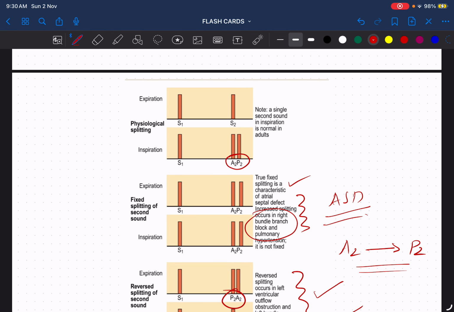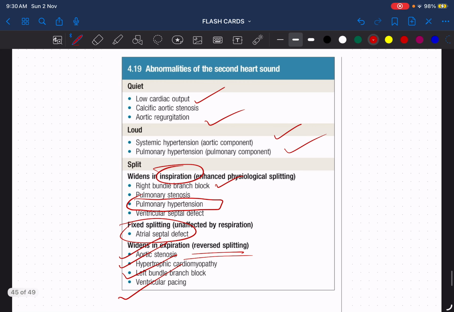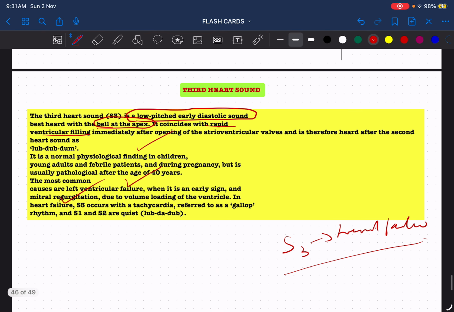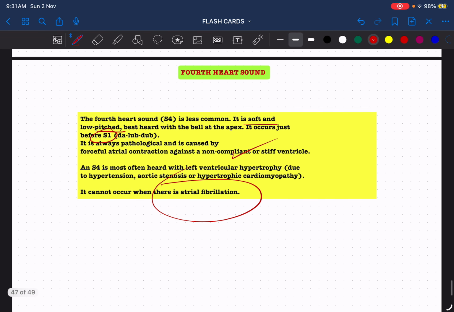True fixed splitting occurs in case of atrial septal defect, unaffected by respiration, whereas widening in inspiration, or enhanced physiological splitting, occurs in pulmonary hypertension and right bundle branch block. Reversed splitting, widening in expiration, occurs in aortic stenosis, left ventricular outflow tract obstruction, and left bundle branch block. Third heart sound: low pitched, early diastolic sound, best heard with the bell at the apex, coinciding with rapid ventricular filling. Remember, it is physiological as well as pathological. Pathological means it's always heart failure, the so-called gallop rhythm.